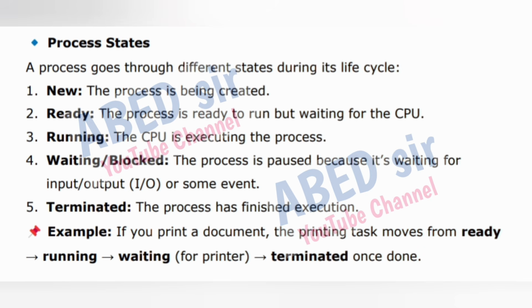Process states. A process goes through different states during its life cycle. 1. New, the process is being created. 2. Ready, the process is ready to run but waiting for the CPU. 3. Running, the CPU is executing the process. 4. Waiting or blocked, the process is paused because it's waiting for input-output, I/O, or some event. 5. Terminated, the process has finished execution. Example: if you print a document, the printing task moves from ready to running to waiting for printer to terminated once done.